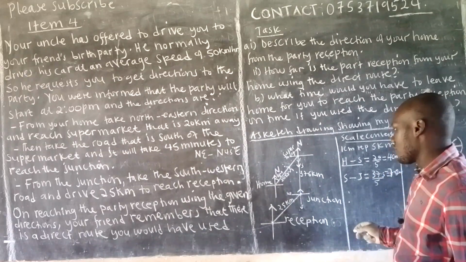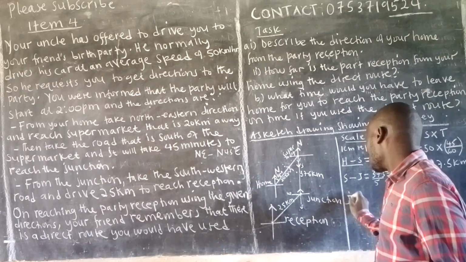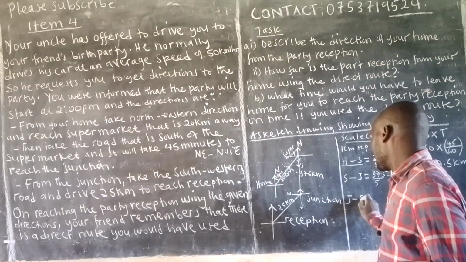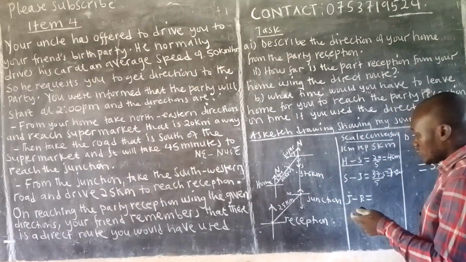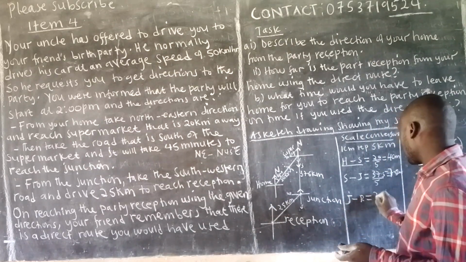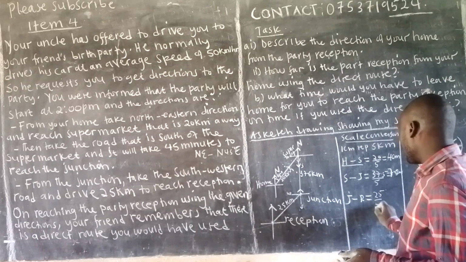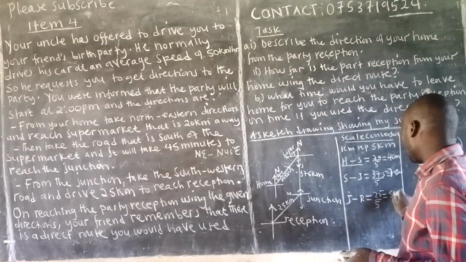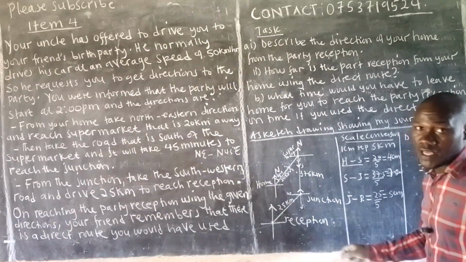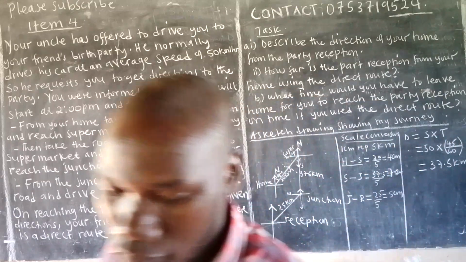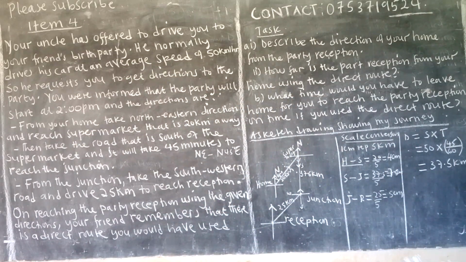Centimeters. Then from the junction to reception, it will be 25 divided by 5. This will just give us 5 centimeters. And from there, we're going to move straight away to the accurate drawing. And that accurate drawing will be the end of the chapter.